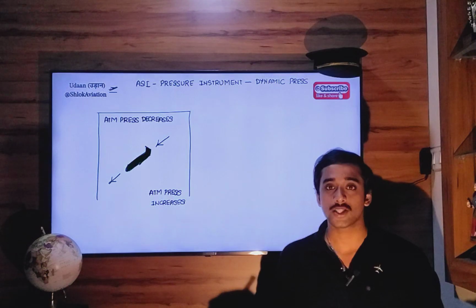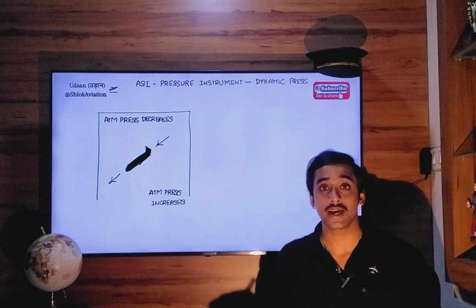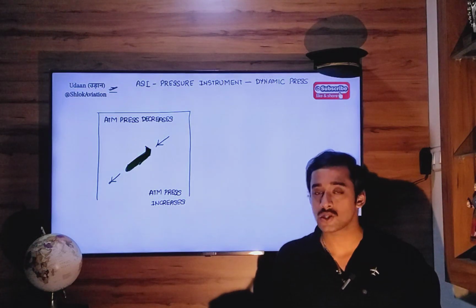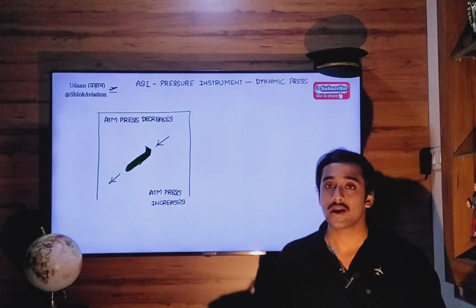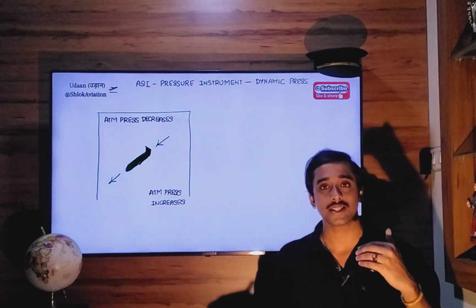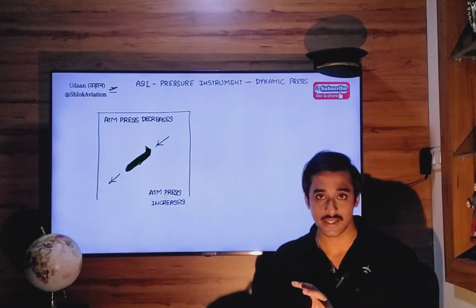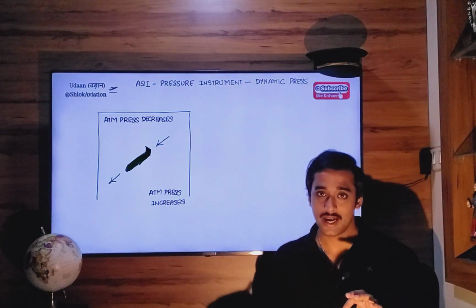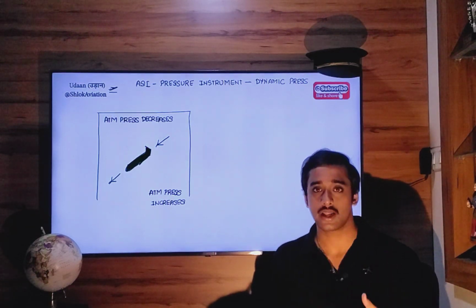As a result, the indication given to you by the airspeed indicator will also start decreasing. You may be flying at a constant true airspeed, a safe airspeed, but the speed indication given to you will start decreasing. That doesn't mean your actual flying speed is decreasing. It only tells you that the speed indication shown to you is decreasing.